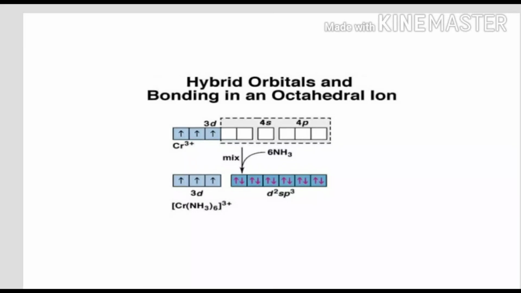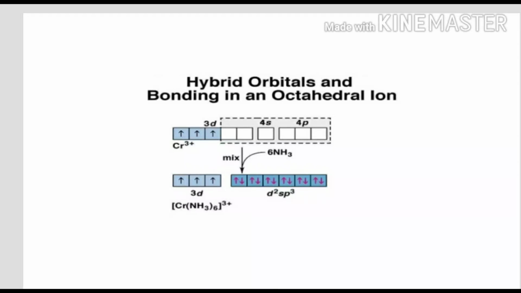And then the 4s orbital is also empty, and the 4p orbitals are also empty. But you see here, this amine is not a stronger ligand. There is no pairing of electrons taking place. That's why, for the six ligands, each ligand will donate a pair of electrons. So in total, 12 electrons can be donated by all six amine ligands.